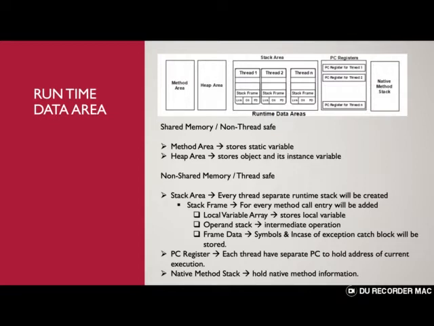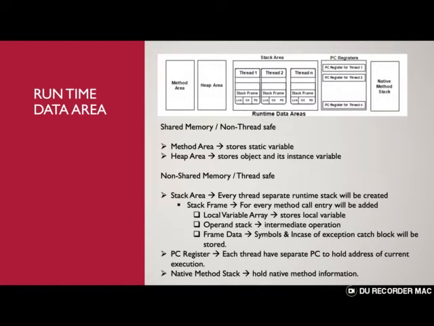Local variable array: when a method is being executed, there will be local variables inside the method. The scope of that variable is inside that method only. So those variables will be stored separately, because if the same method is being executed in parallel, thread 1 will have a different value and thread 2 can also have a different value. It should not impact thread 1 because thread 2 is updating this value. So that's why we have a local variable array. It stores all the local variables present in the method.